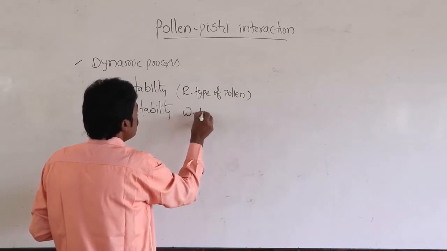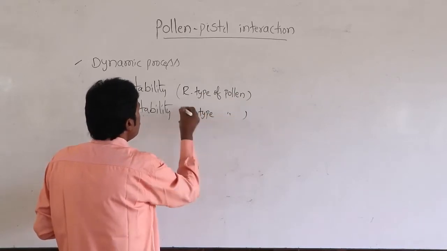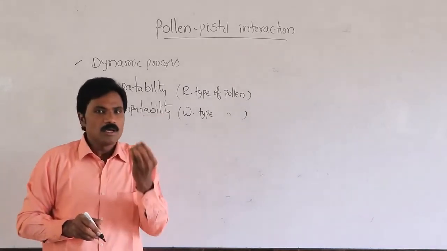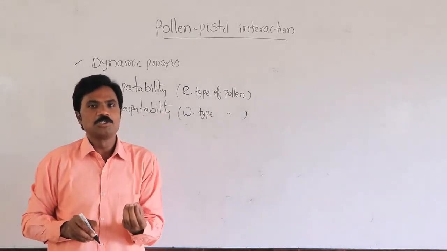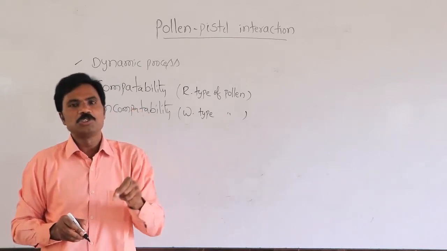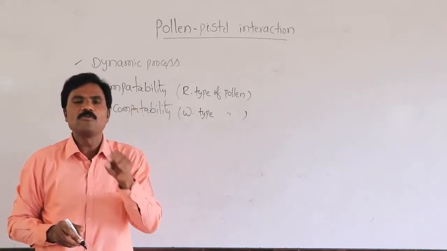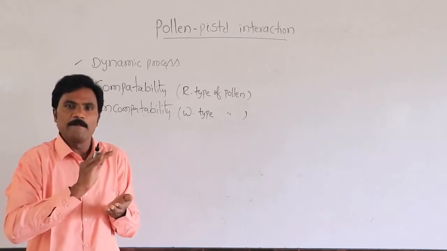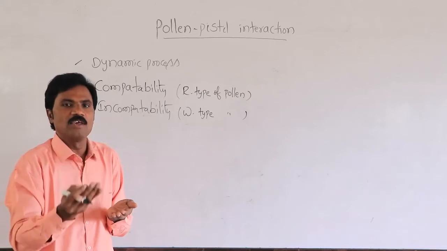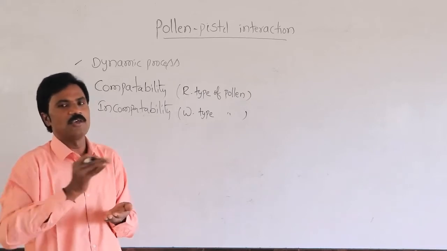This is the wrong type of pollen grains. Wrong type of pollen grains means unable to germinate the pollen tube, unable to elongate the pollen tube, and so unable to fertilize. So it prevents post-fertilization events.